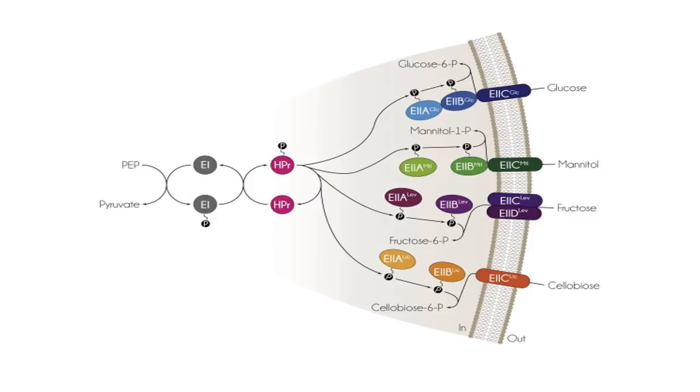HPr transfers its phosphate group first to the E2A and E2B. Later, E2B transfers its phosphate group to the glucose molecule that is being transported via E2C, and the glucose molecule becomes glucose 6-phosphate.